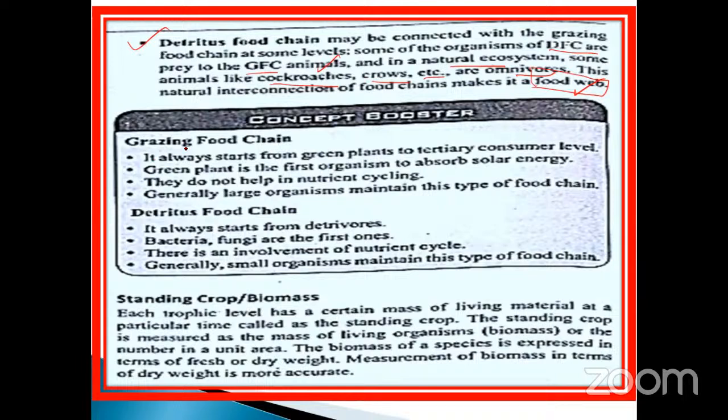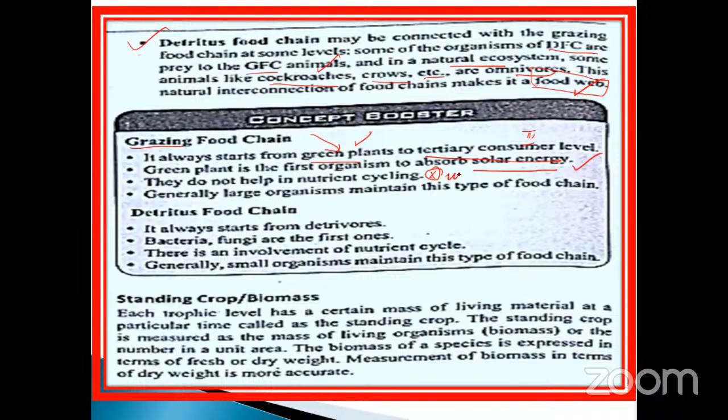Just here, the grazing food chain always starts from the green plant, because grazing means green. Plant to tertiary consumer level. Up to the finishing level is the tertiary consumer. Green plant is the first organism to absorb the solar energy. Already we discussed. They do not help in the nutrient cycle. They do not help in the nutrient cycle. Sometimes they may ask the question, that the grazing food chains also help in the nutrient cycle.